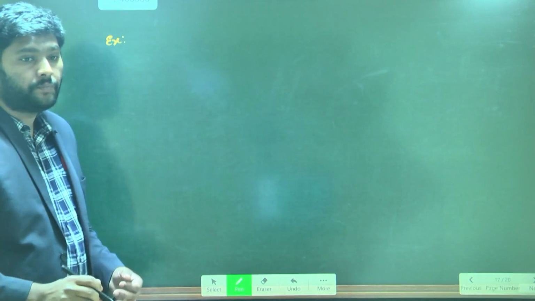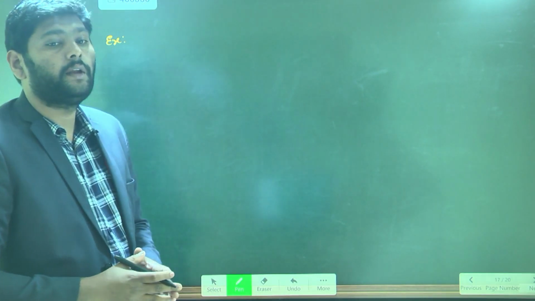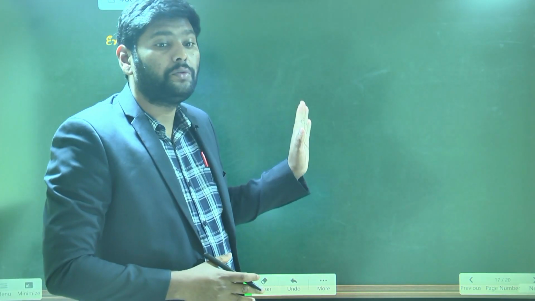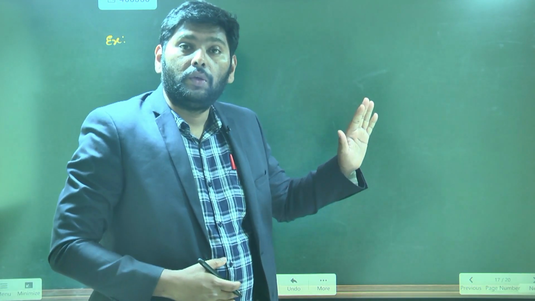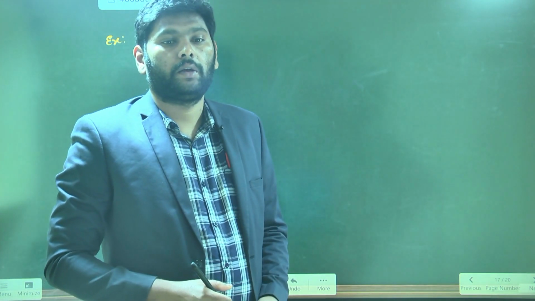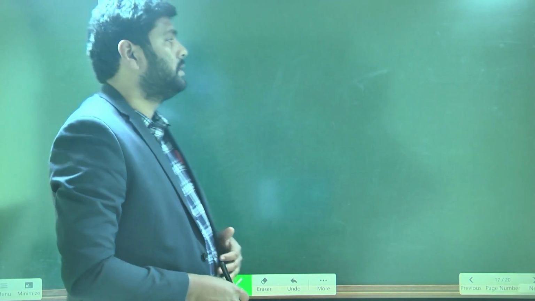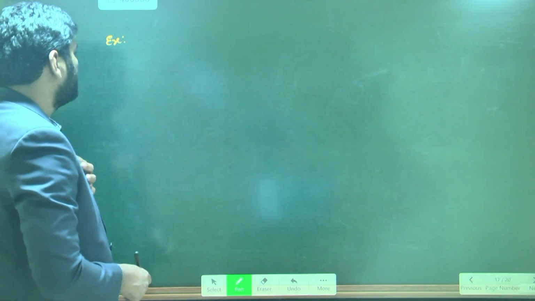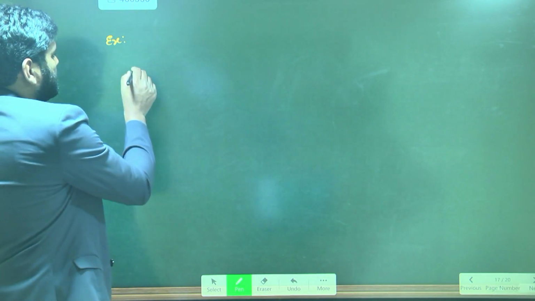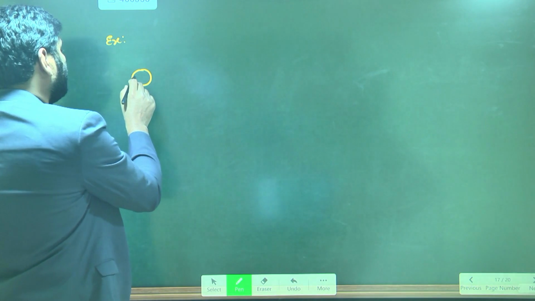Learn clearly because it is an easy way. If you know how to draw the free body diagram, you can solve any type of mechanics problems. Understand? So learn as it is. First one: this is an object having mass m.